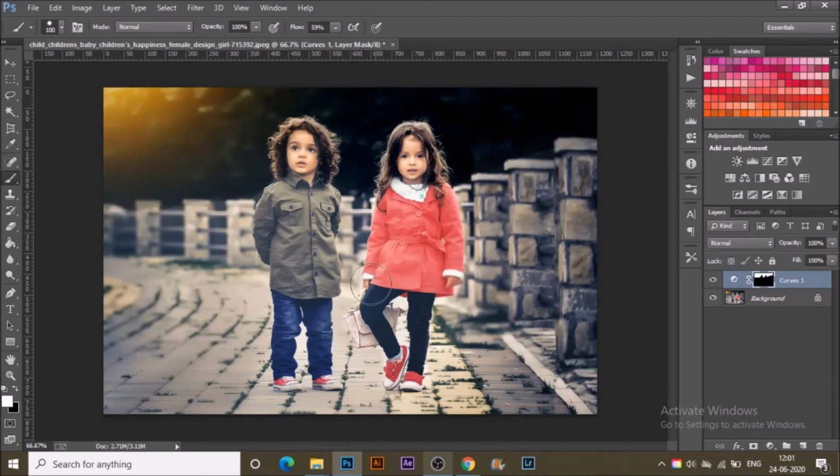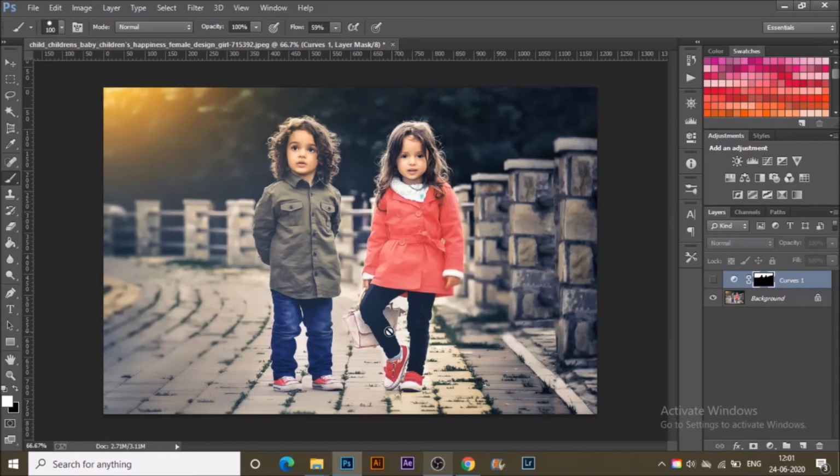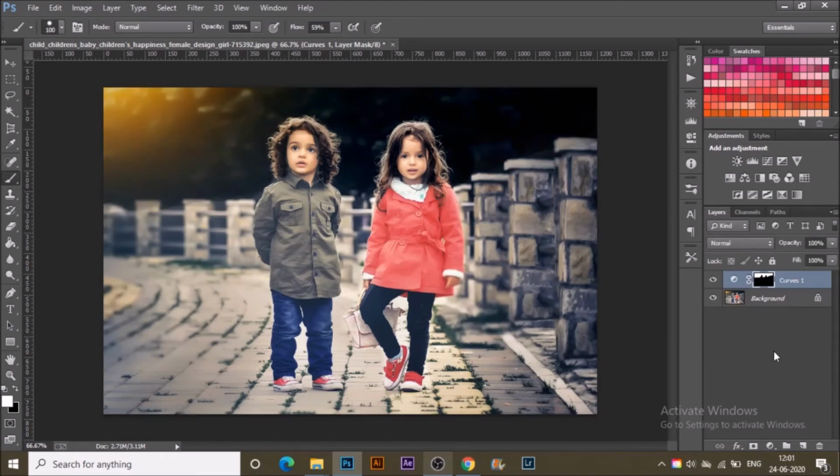And what if I want to make a selection of the rest of the photograph rather than that particular area? Select the layer mask thumbnail, then hold Control on the keyboard, or Command for Mac, and click on that layer mask thumbnail. You have selected the white space wherever the effect is visible.